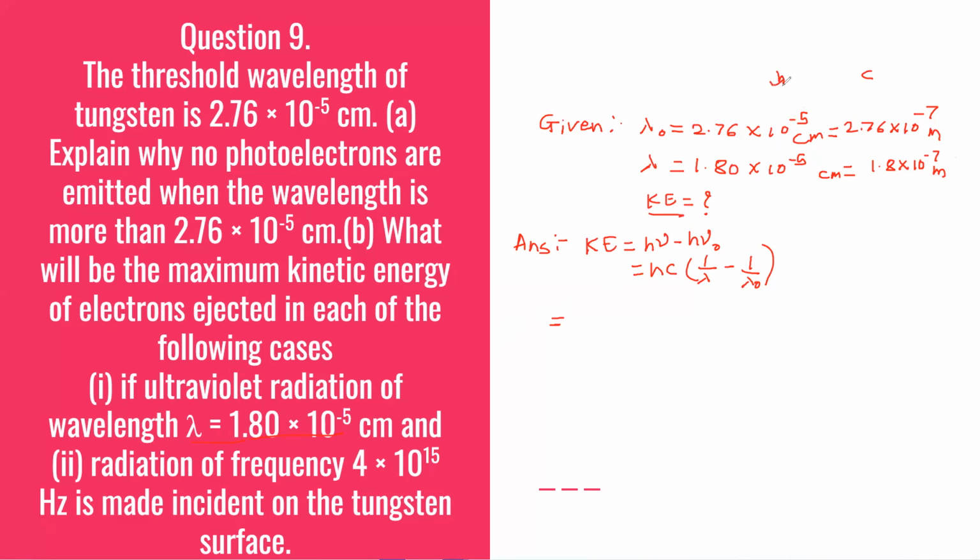Then the value of h is Planck constant and c is speed of light, which is 3 into 10 raised to 8. Then we'll use the formula kinetic energy is equal to h nu minus h nu naught, but here wavelength is given. So instead of frequency, we'll use the formula in terms of wavelength: hc into 1 upon lambda minus 1 upon lambda naught. Now we'll just substitute all values and we'll try to get the answer.